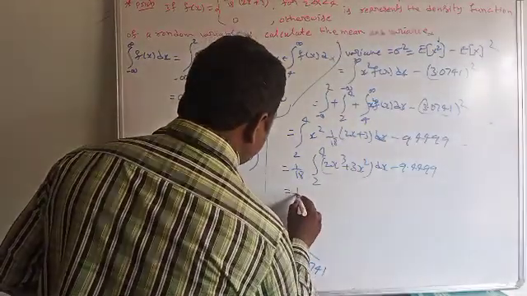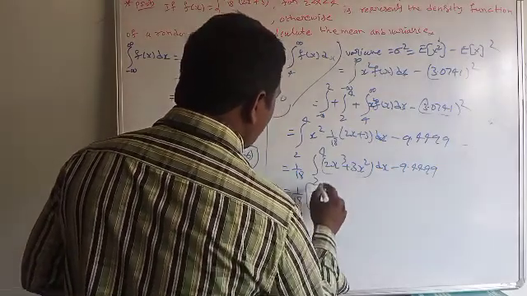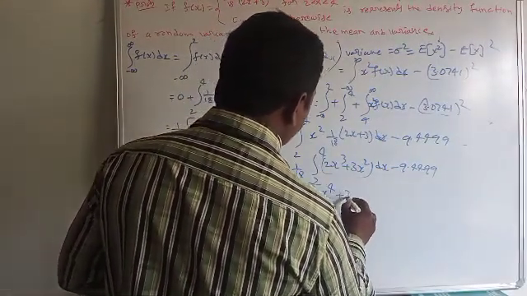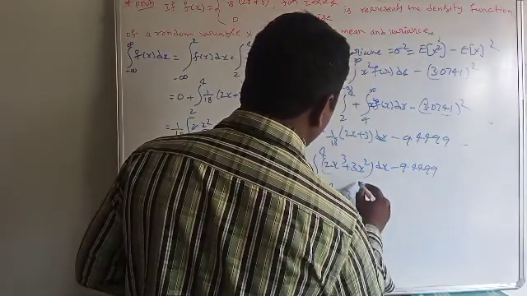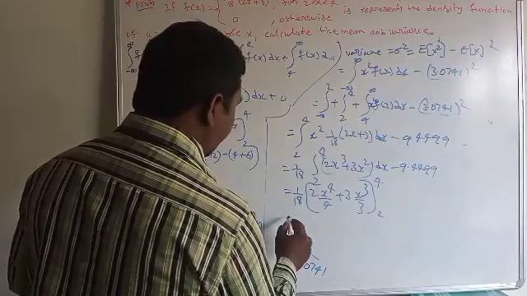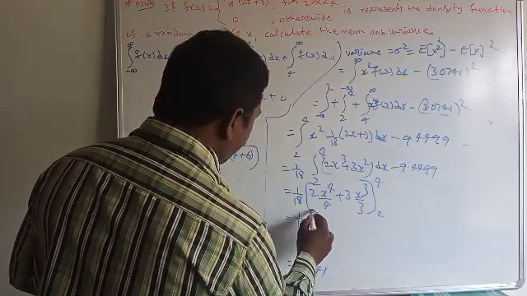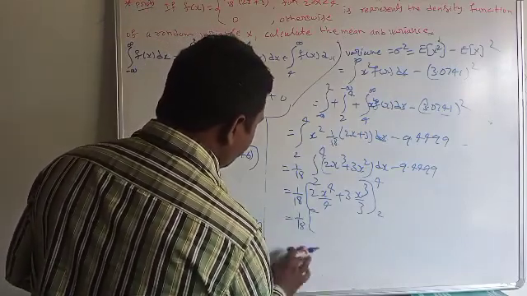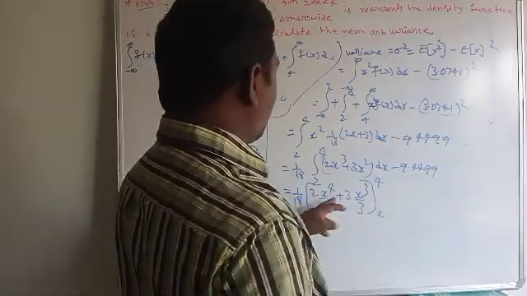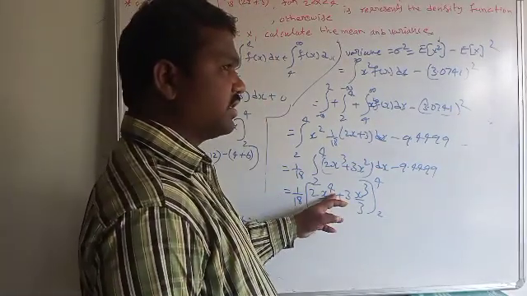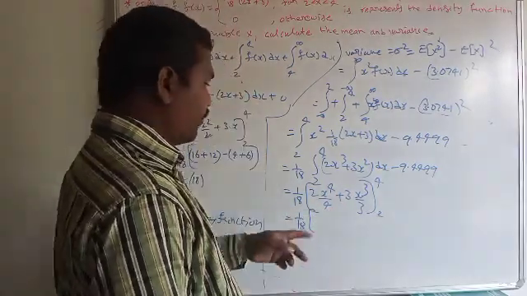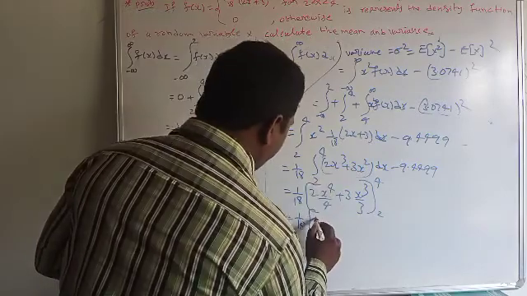1 by 18 is constant. Integrate: 2 constant, x cube integrates to x power 4 by 4, plus 3 constant, x square integrates to x cube by 3. The limits vary from 2 to 4. 1 by 18 into 4 power 4: 4 square into 16 is 256, divided by 4 is 64, into 2 is 128.